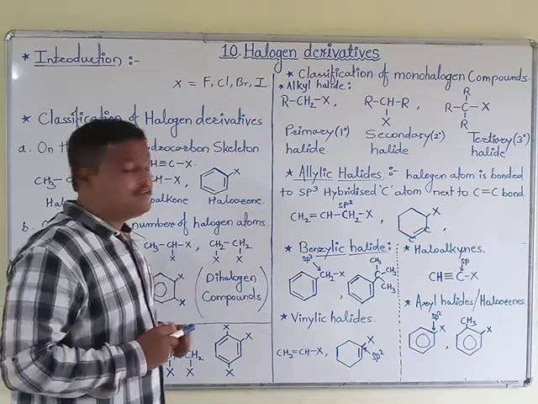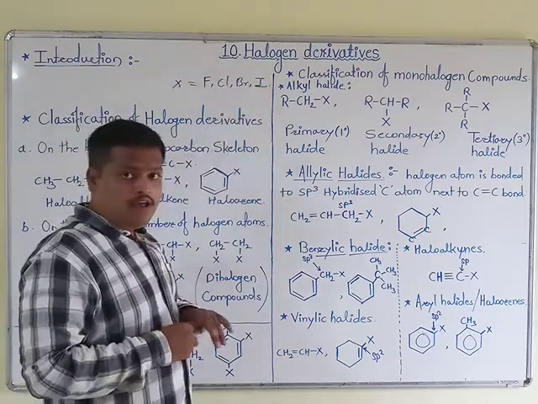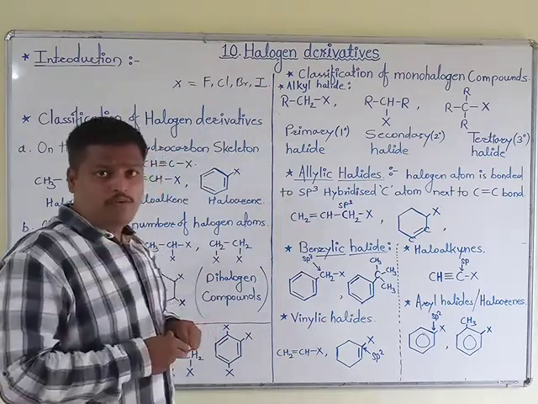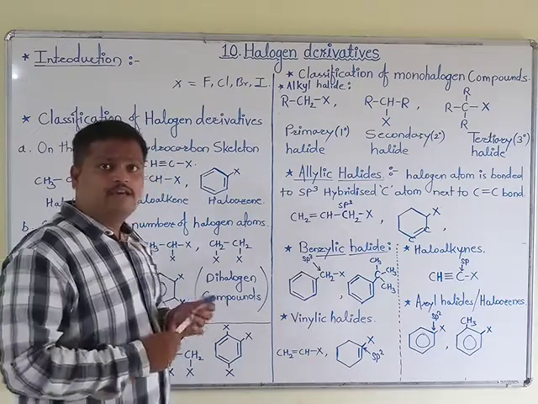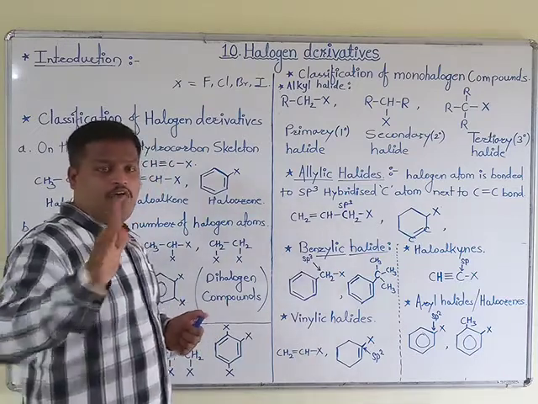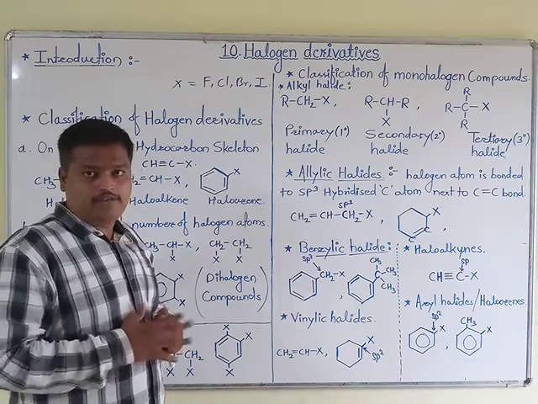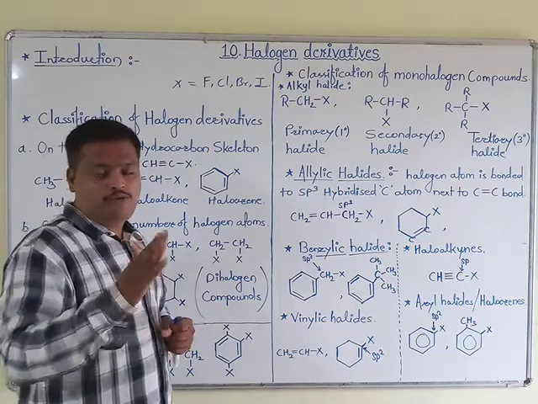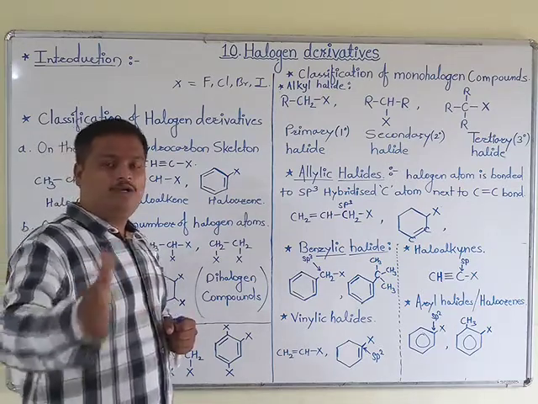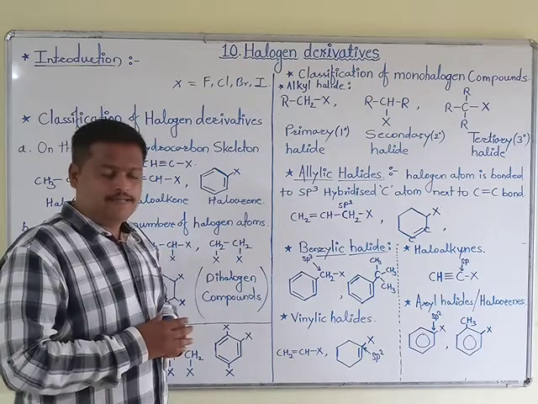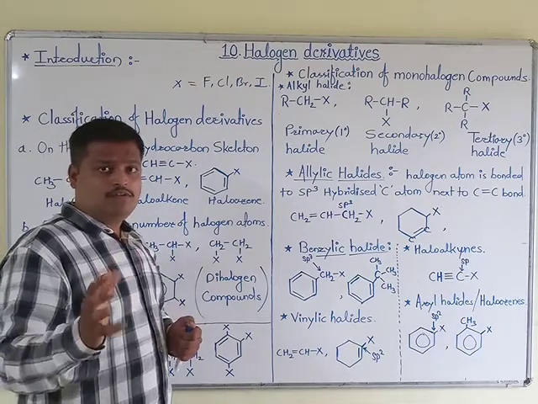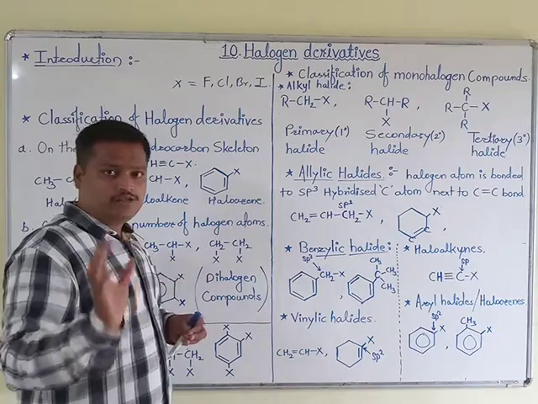These are some examples of halogens. And in this topic we are studying the compounds containing halogen, means halogen derivatives of alkanes or halogen derivatives of arenes. Such compounds we are studying here.